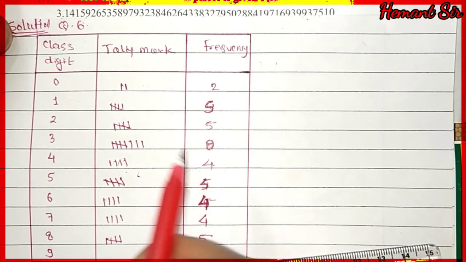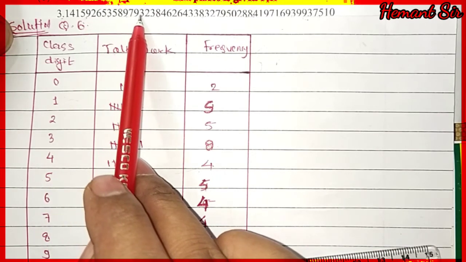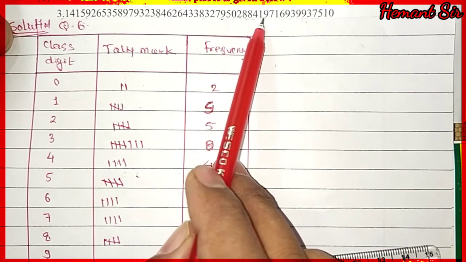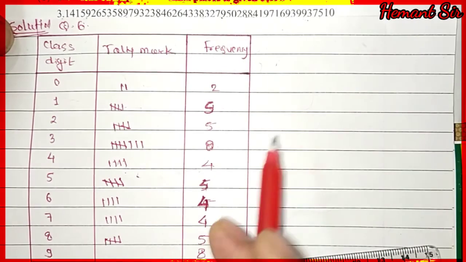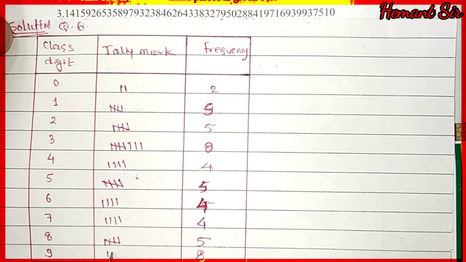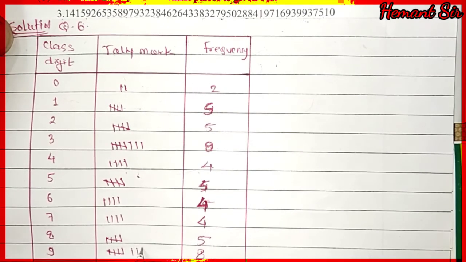That we have to check. So 9 is 1, 2, 3, 4, 5, 6, 7, 8 times. So for 8 the tally marks will be 1, 2, 3, 4, 5, 6, 7 and 8.